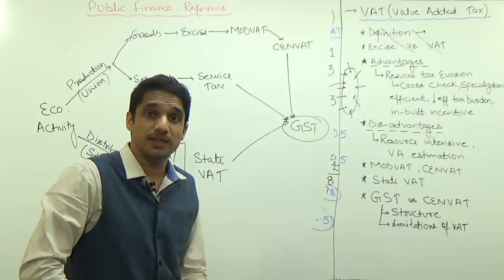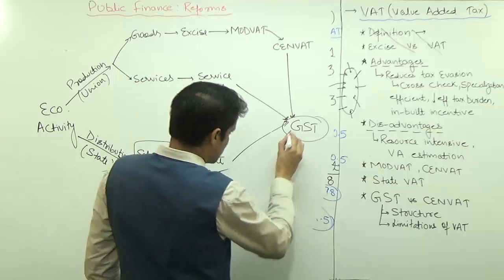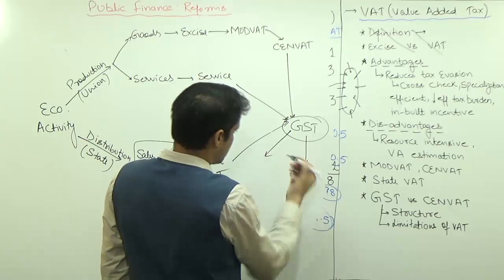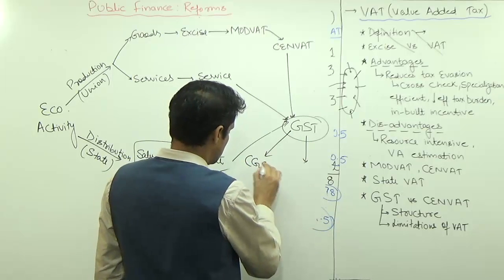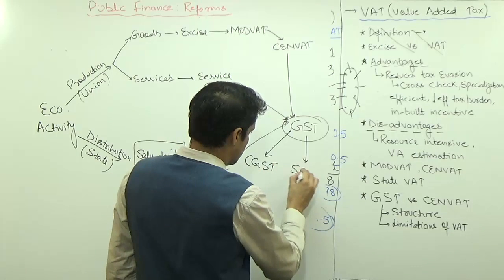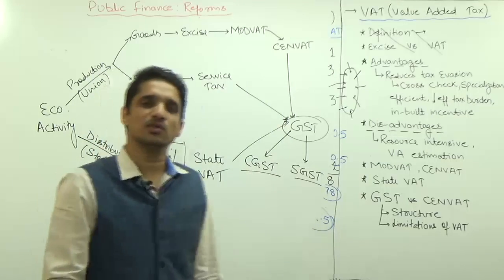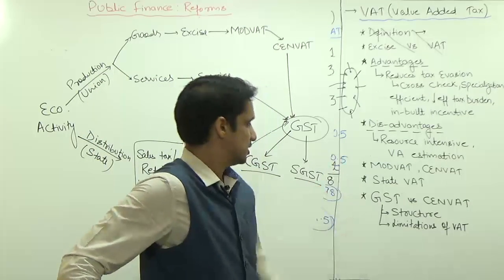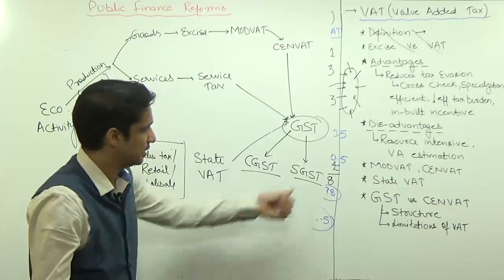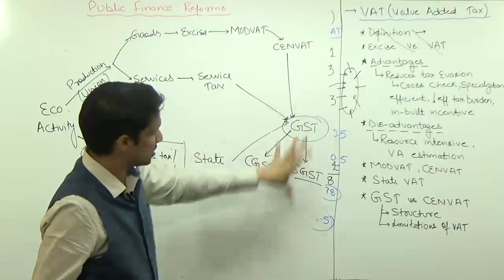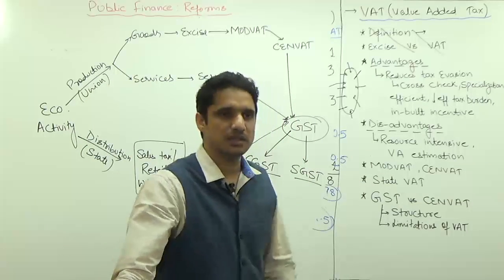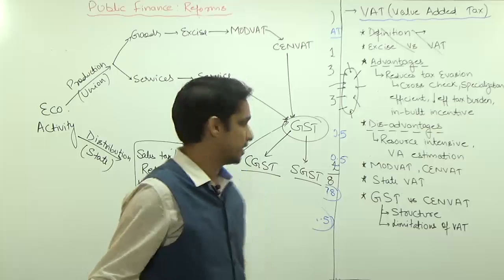Now, who is going to levy the GST? Because India is a federal country, we adopted the federal feature like CGST, central GST, and SGST, state GST. So the union government is going to levy the GST as well as the state government. We will discuss all these things in detail because GST is highly relevant from an exam perspective.